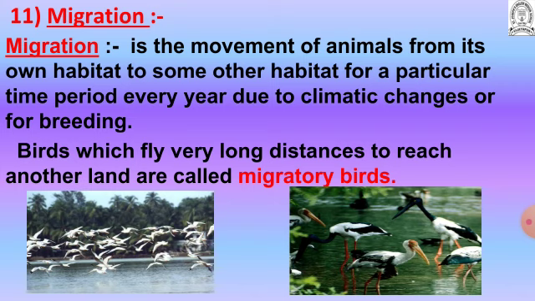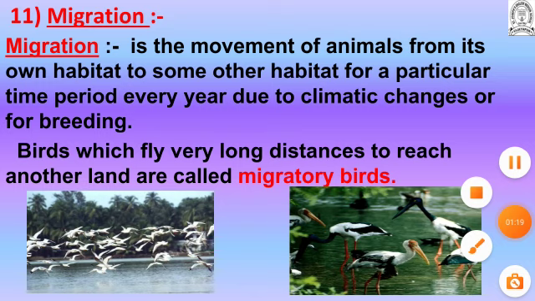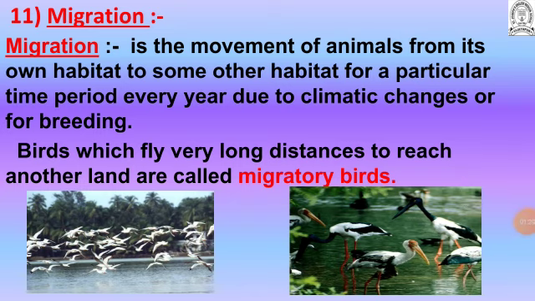Birds which fly very long distances to reach another land are called migratory birds. So here we are discussing the migration of birds. If a bird flies very long distances from one place to another land, those birds are called migratory birds. As you can see in the pictures, these are migratory birds, migrating from one place to another.